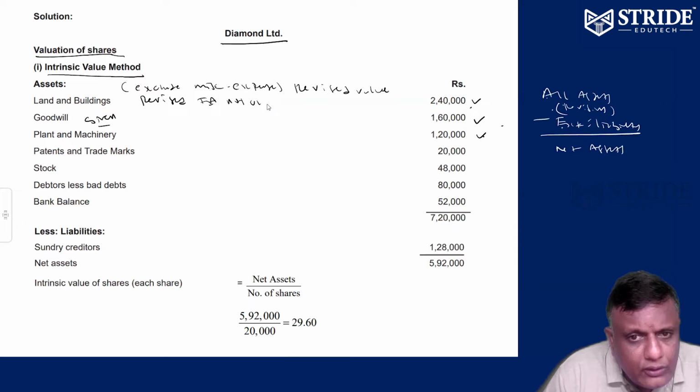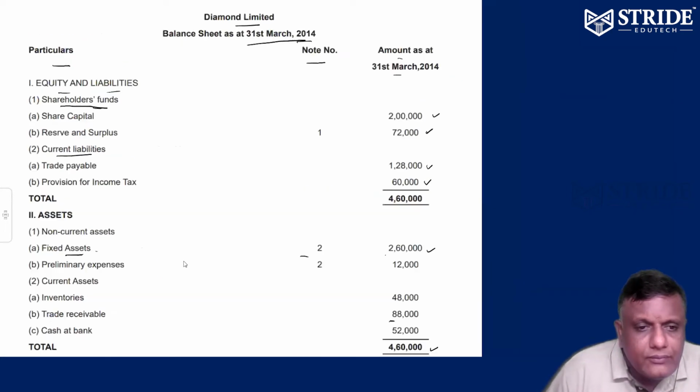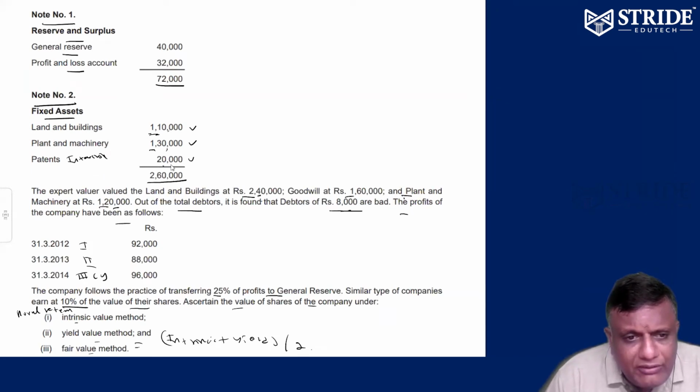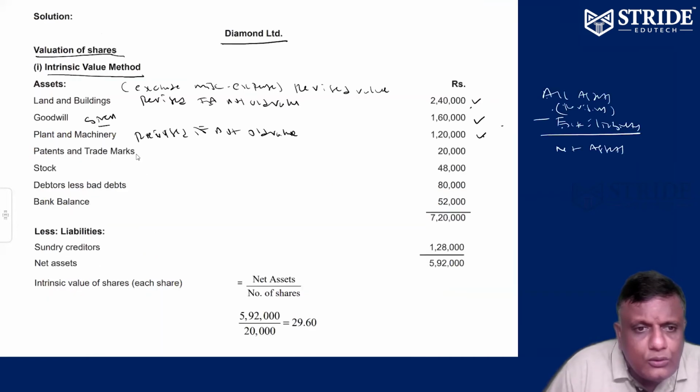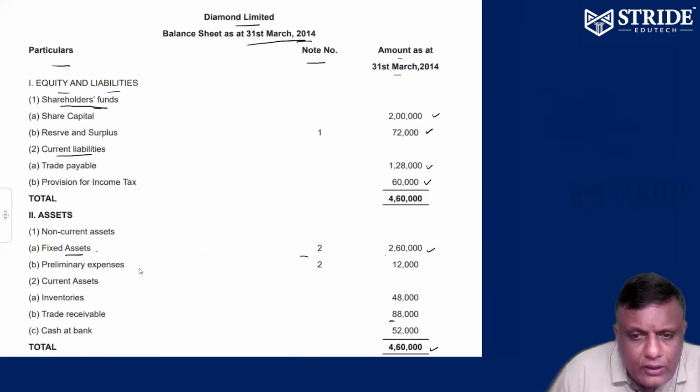Plant and machinery and all assets work similarly. Patent 20,000: is there any new value for patent? No, nothing is given, so we take the old value of 20,000. Fixed asset is already over.